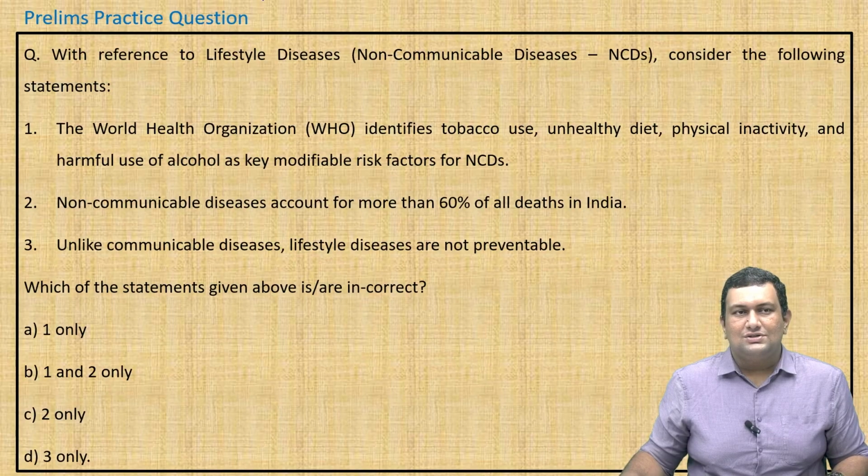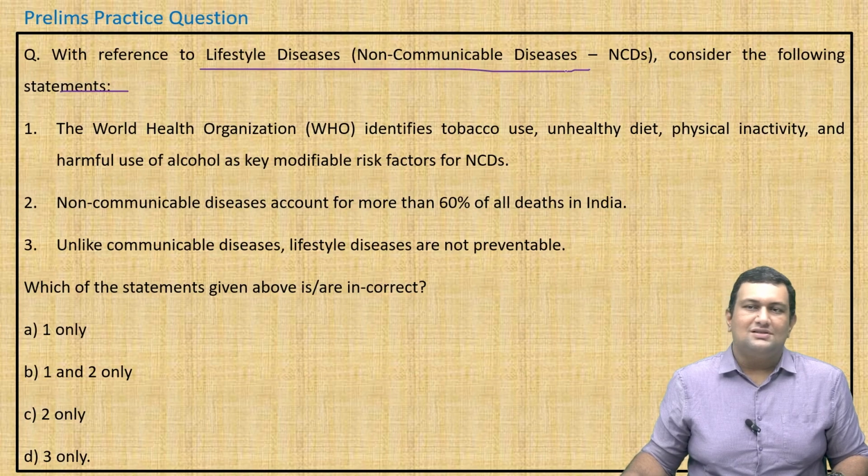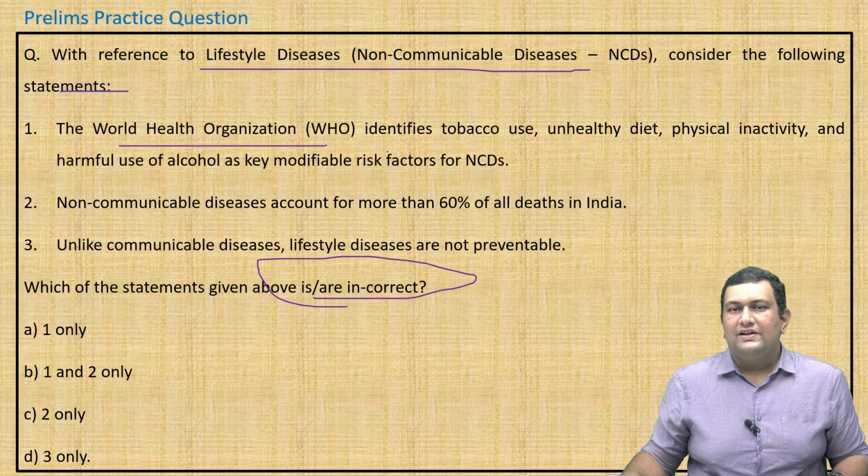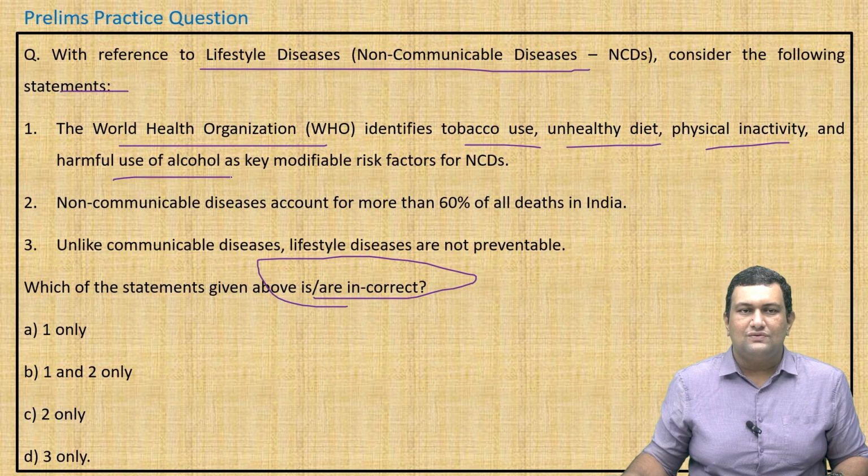Now we will see the practice questions. The question is, with reference to lifestyle diseases, that is non-communicable diseases, consider the following statements, and they have asked for the incorrect one. First one, the WHO identifies tobacco use, unhealthy diet, physical inactivity, and harmful use of alcohol as key modifiable risk factors for NCDs. Yes, this is correct. Non-communicable diseases account for more than 60% of all deaths in India. Yes, this is also correct.